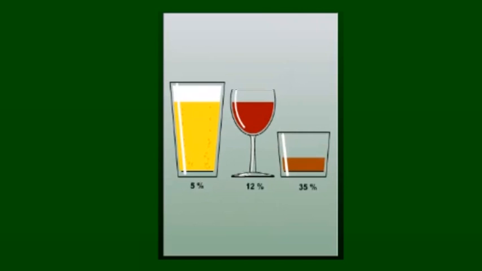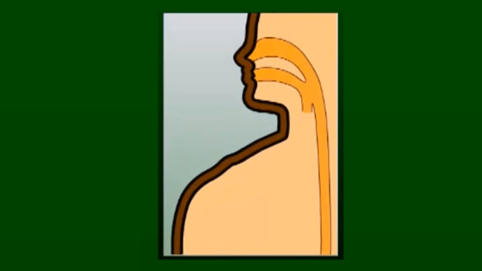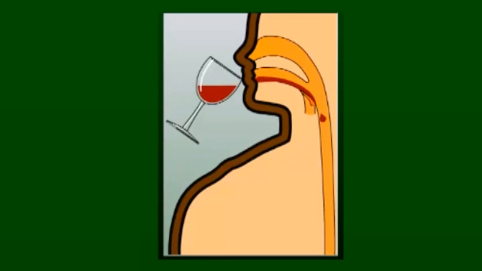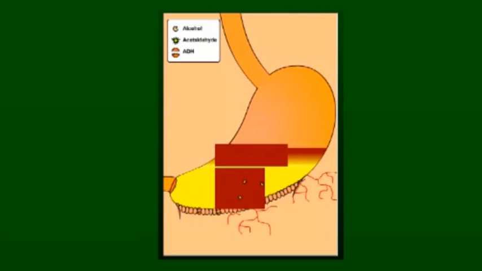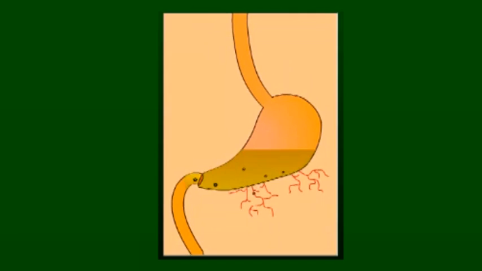Different alcoholic beverages contain varying amounts of alcohol. Beer, on average, contains about 5% alcohol, wine 12%, and whiskey 35%. When you swallow alcohol, it flows down your esophagus into your stomach, where a small percentage of it is broken down by the enzyme alcohol dehydrogenase, ADH, into a substance called acetaldehyde. Women have considerably less ADH in their stomachs.